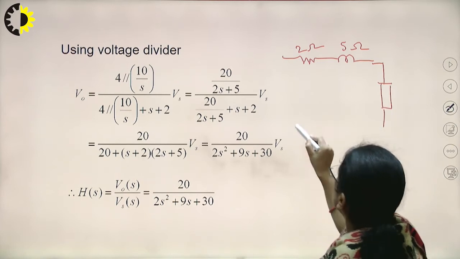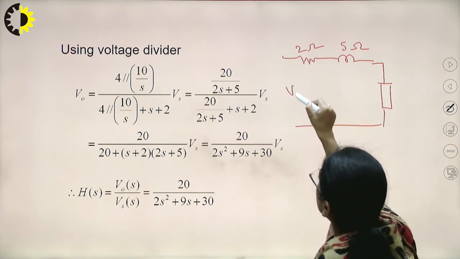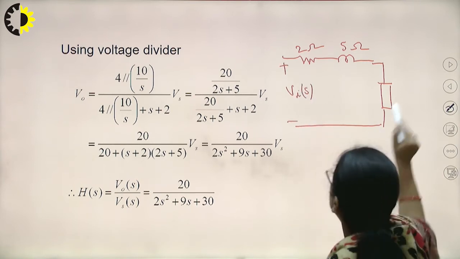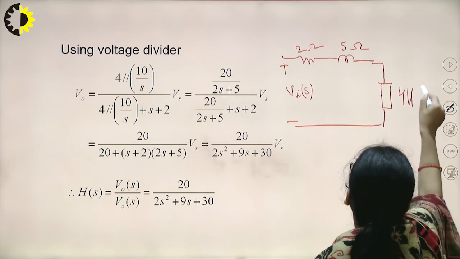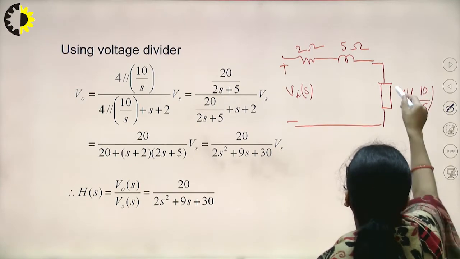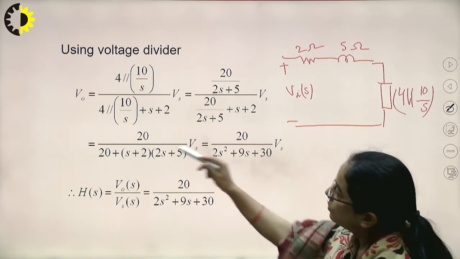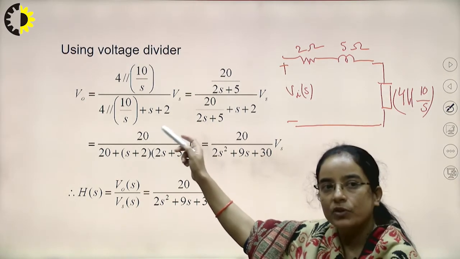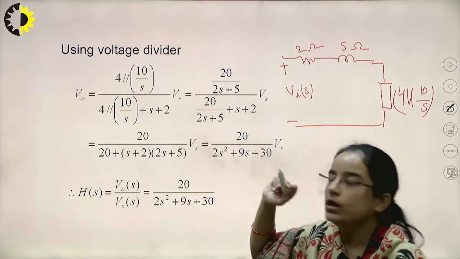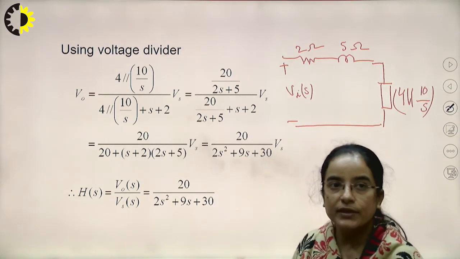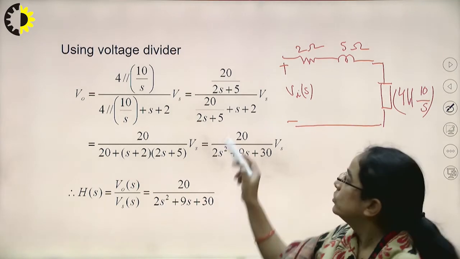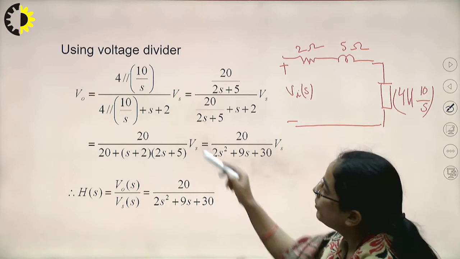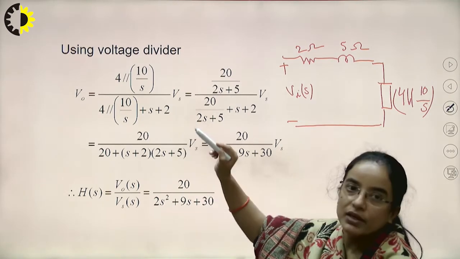Here VS. Now this is the 4 parallel 10 by S. So 4 parallel 10 by S divided by 4 parallel 10 by S plus S plus 2, into Vs. This is by the voltage divider rule. So now if we solve this and simplify this, we will be having V naught S divided by VSS.